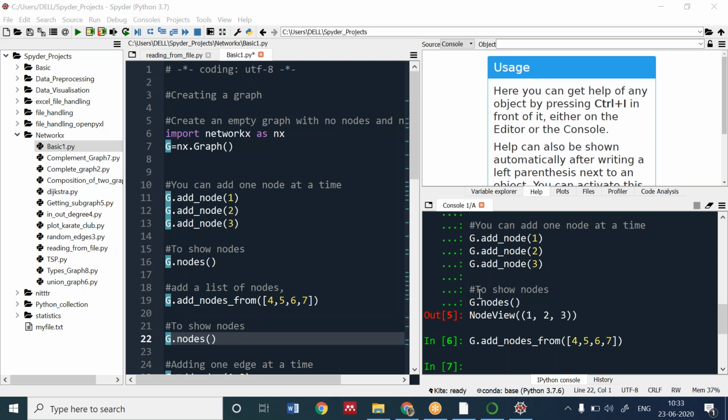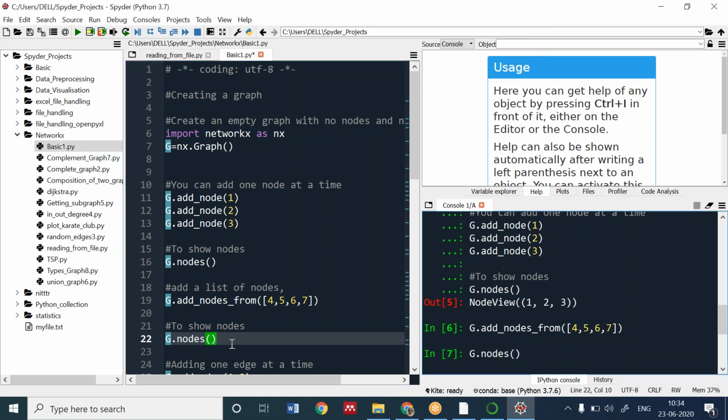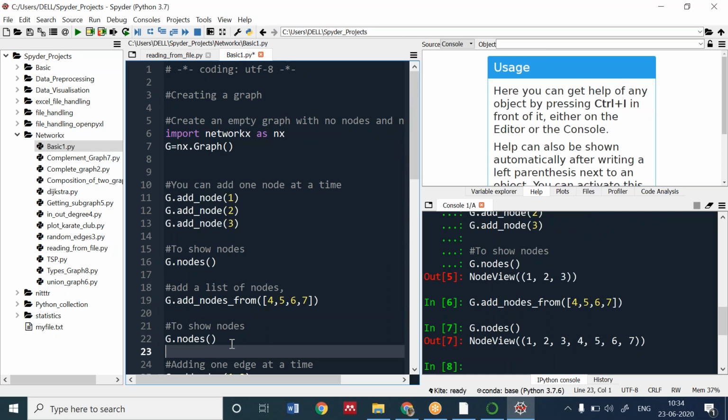I want the exact output. Check your answers. NodeView 1, 2, 3, 4, 5, 6, 7. You can have this.